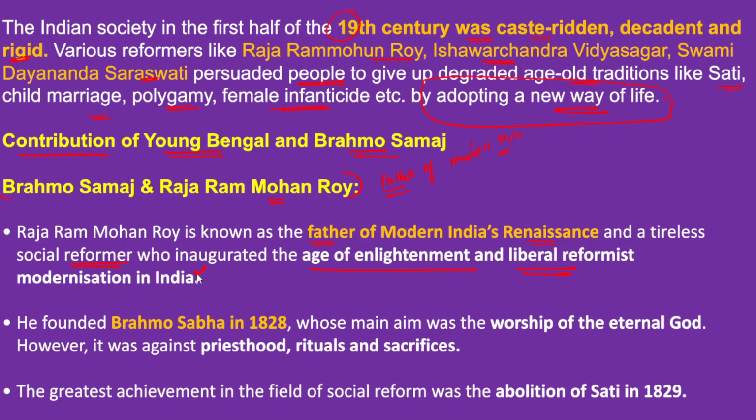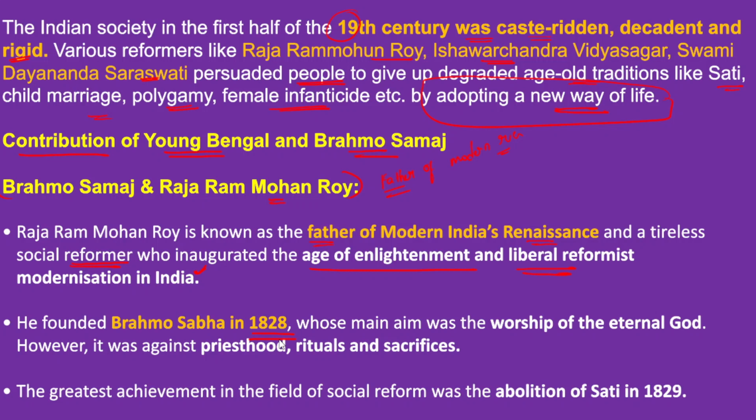With Raja Ram Mohan Roy and his activities, the age of enlightenment and liberal reformist modernization in India started. Raja Ram Mohan Roy founded the Brahmo Samaj in the year 1828. What was the main aim of the Brahmo Samaj?